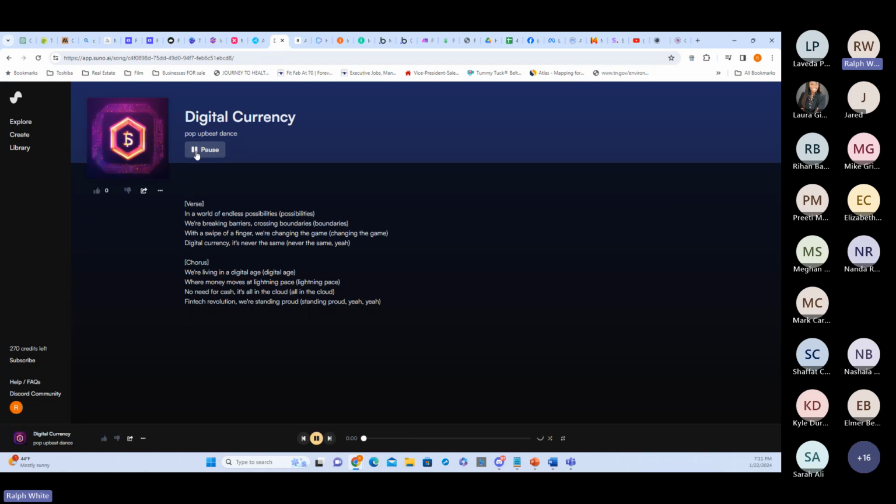In a world of endless possibilities, we're breaking barriers, crossing boundaries. With this white bubble finger, we're changing the game. Digital currency, under the sand.